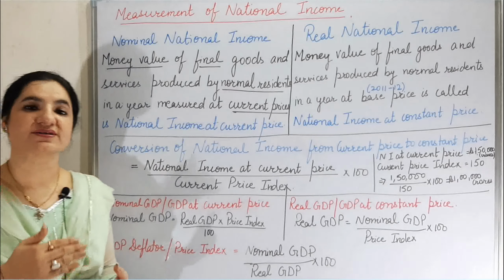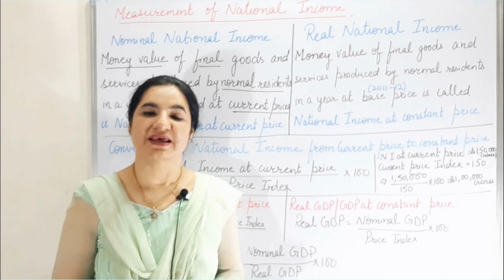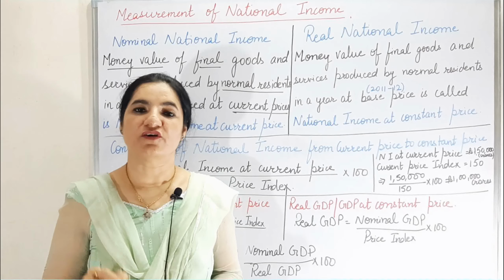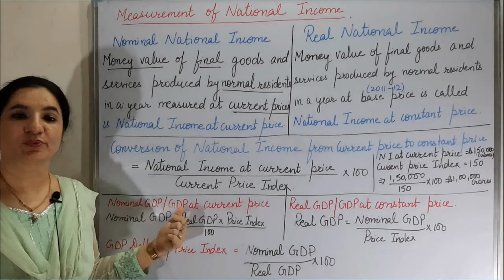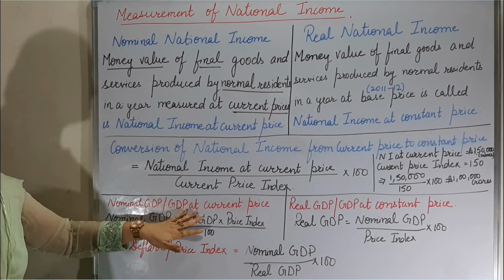Now after this, let us come to the other figure, which is GDP. GDP means gross domestic product. We have read that national income means NNP at FC, and one of the most important aggregates of national income is GDP, that is gross domestic product. So nominal GDP, or GDP at current price, is the money value at which the goods and services are produced in the country.